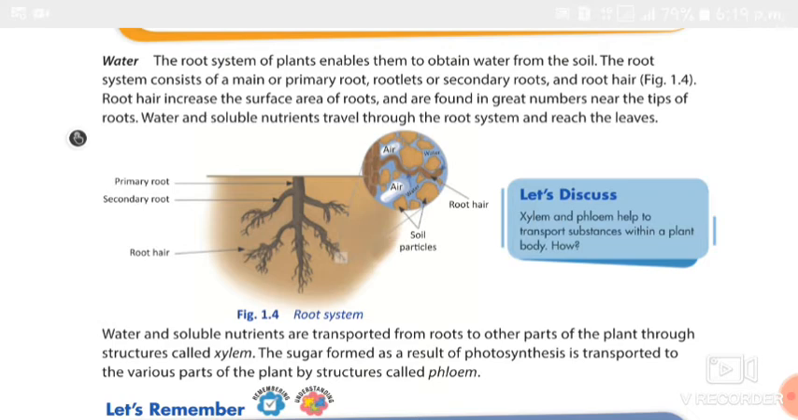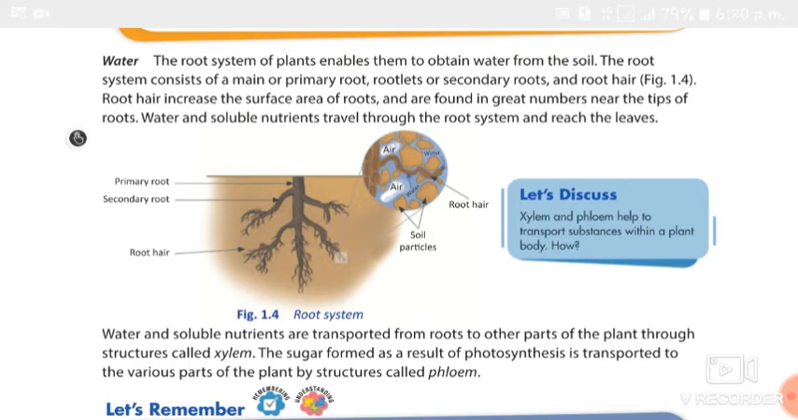At the same time, the leaves and stems have phloem tubes. With the help of the phloem tubes, the food made by the leaves through photosynthesis is transported to all the other parts of the plant, even to the root. Through the phloem tubes, the root gets the food from the leaves. So here we studied xylem and phloem also.